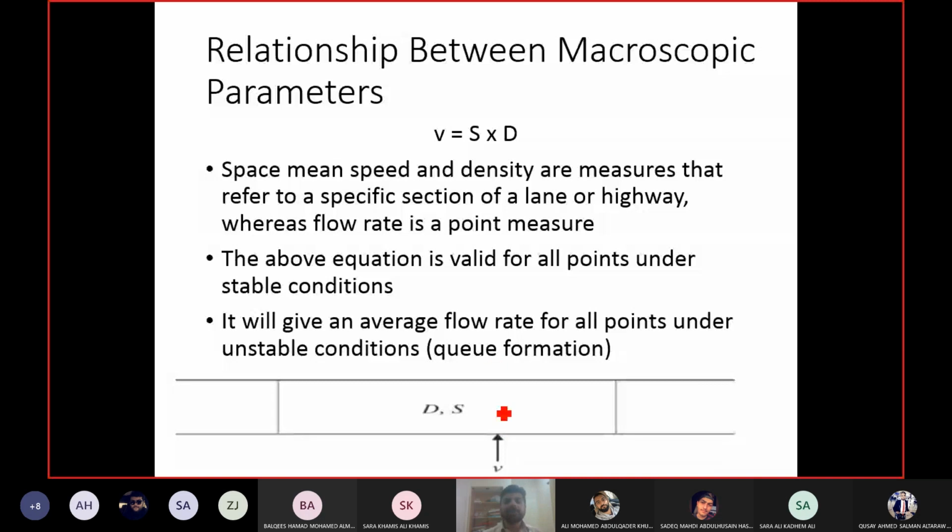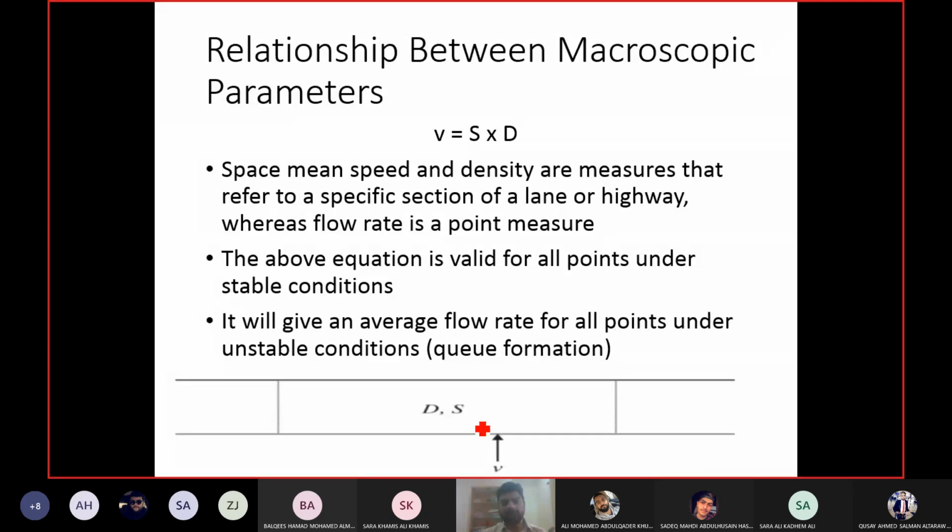So this is where the limitation of this equation comes into play. The flow which you are getting from this equation will remain the same on all points of the segment if the segment is uniform and you have stable flow conditions. So there are two limitations. The flow calculated from this equation will remain the same on all points of the segment if you fulfill two conditions. The segment is uniform and the flow is stable.